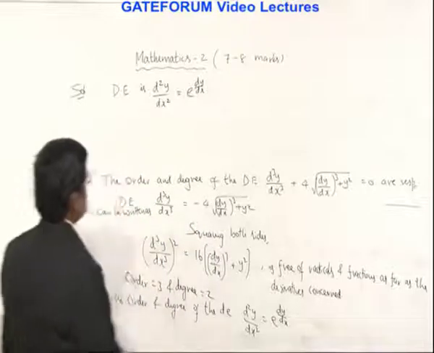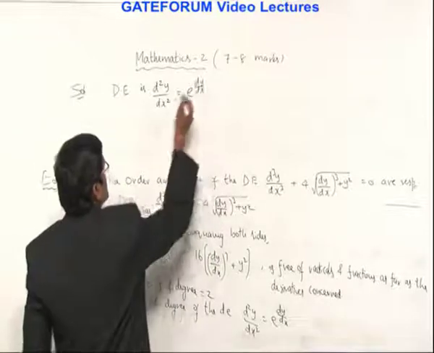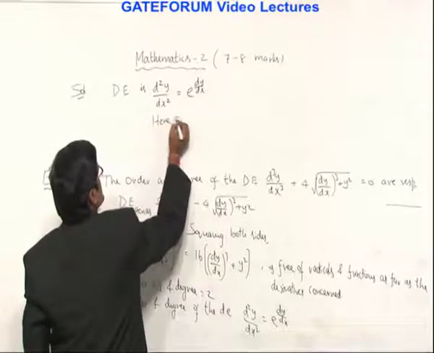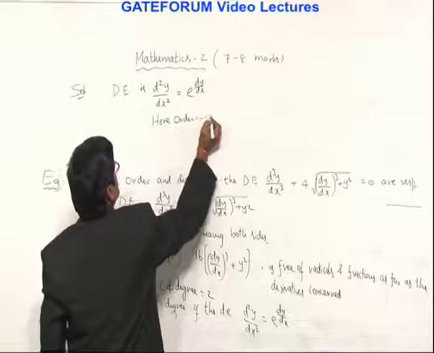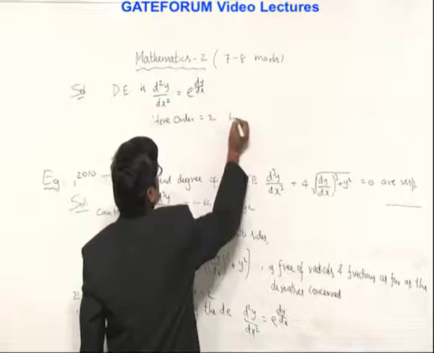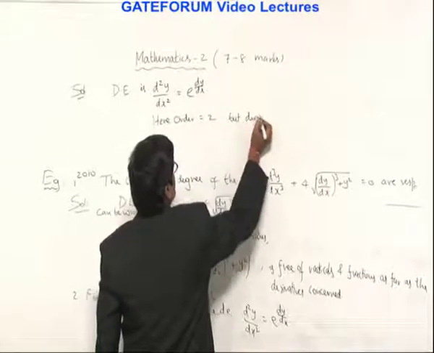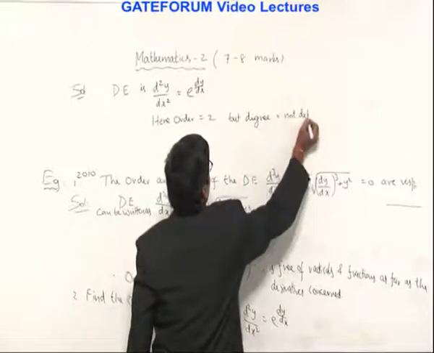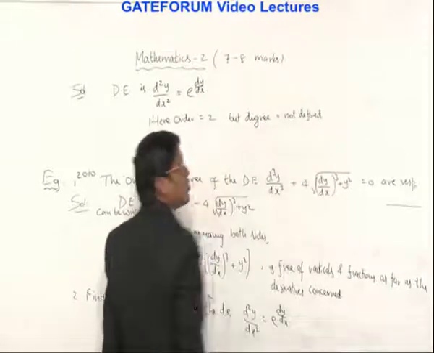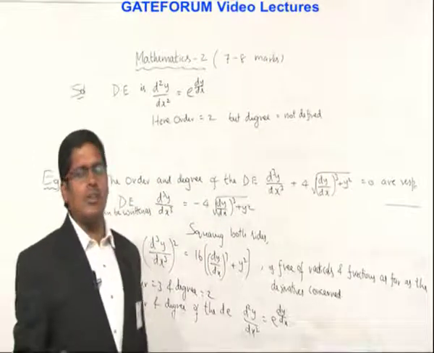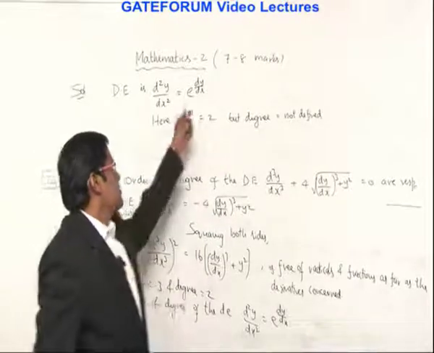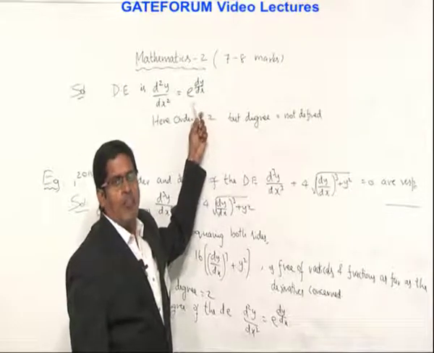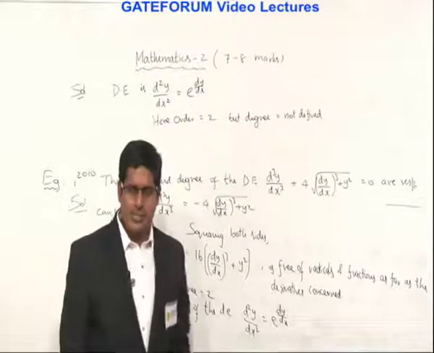Okay. So here order is equal to 2, the second derivative, but degree is not defined, because this is not a polynomial form as far as the derivative is concerned.